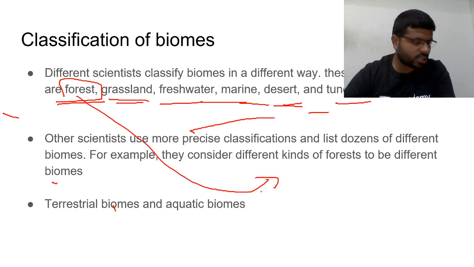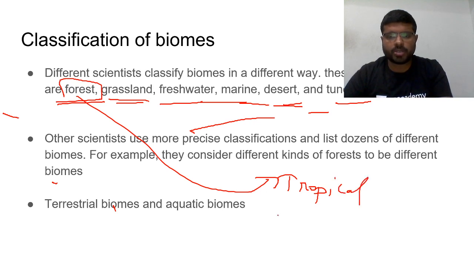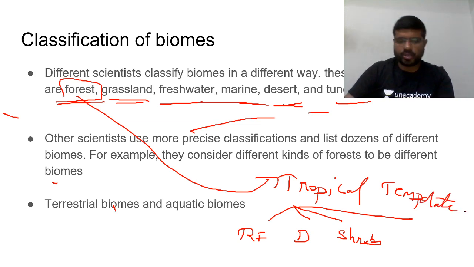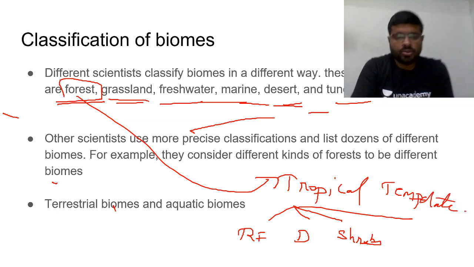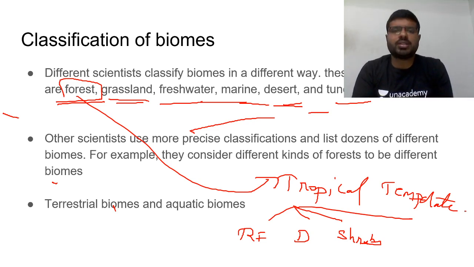Anybody who is watching, think. Different types of forest: tropical forest, rainforest within the tropical region, then deciduous forest, then shrubs and bushes, then temperate forest. There are multiple varieties of forests, and you can also consider them as separate biomes. So broadly, there are terrestrial biomes, that is land biomes, and water biomes. Within land biomes, you can divide as much as possible. That is a brief understanding of the types of biomes.